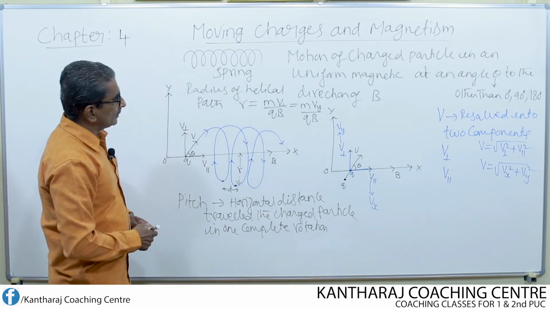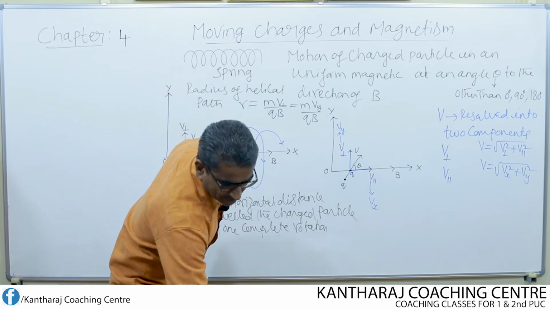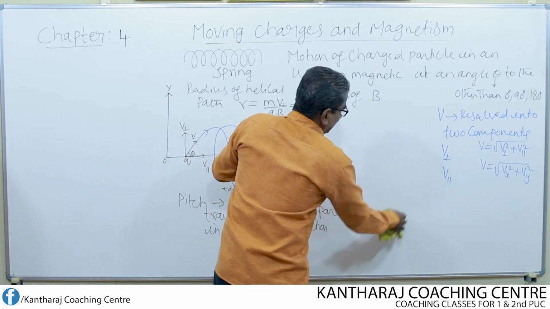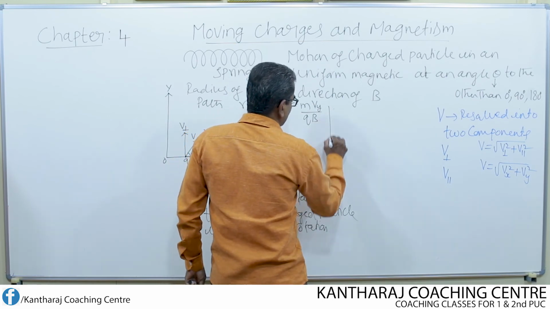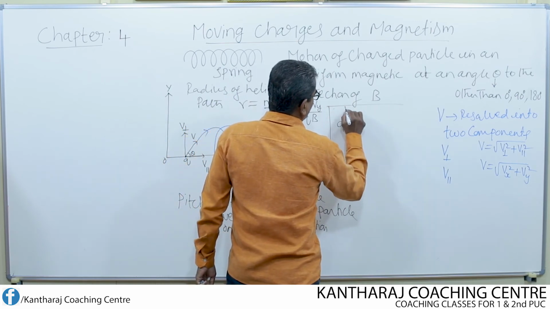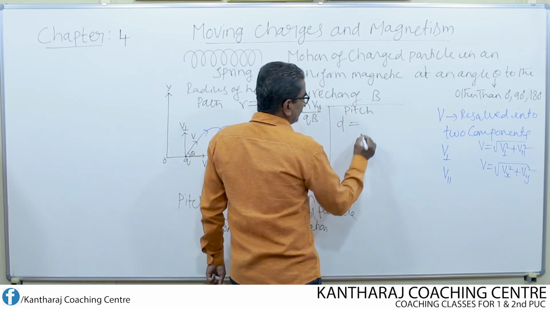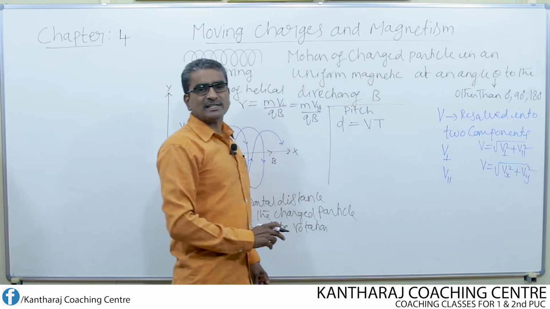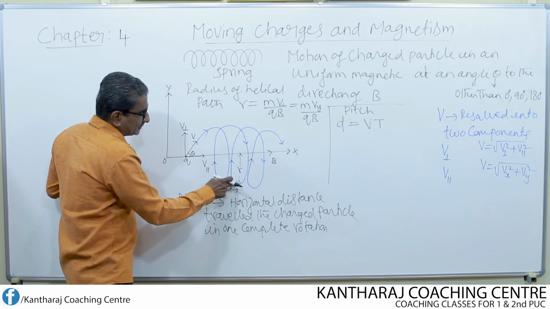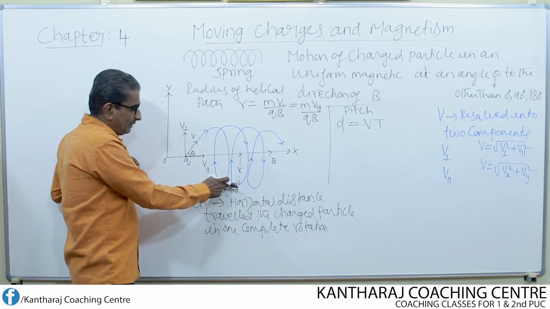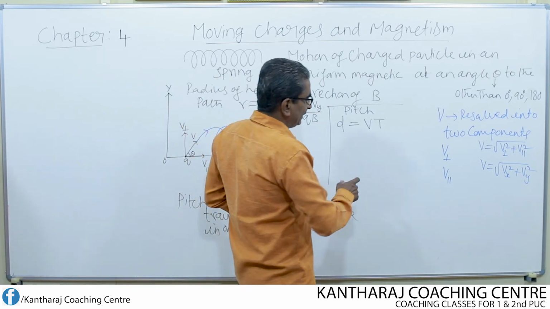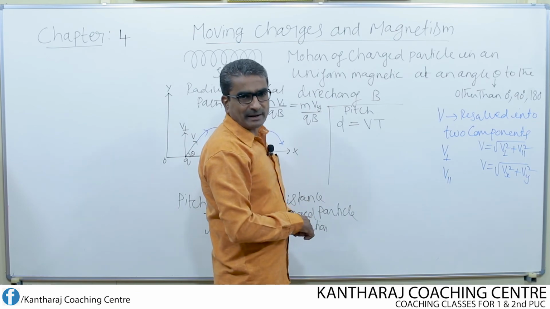Then what is the equation for this pitch? Let us write the equation for this pitch. It is given by d equal to v into t. What is t? Time taken to complete one rotation, that means from here to here, to come back to the same level or to the same point. So the time taken is nothing but the time period, and that time period is represented by capital T.